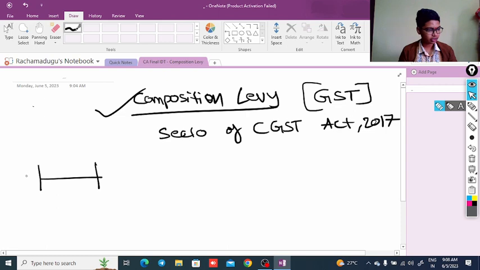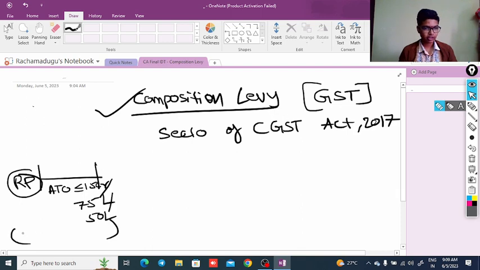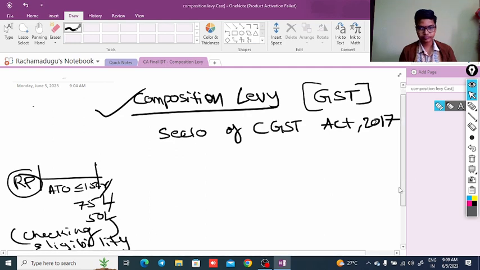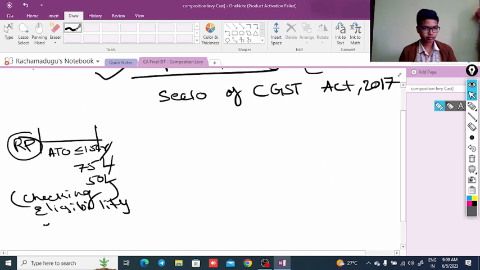Here, a registered person is trading in the business and whose annual turnover is less than or equal to 1.5 crores, or 75 lakhs, or 50 lakhs, based upon the location, for checking eligibility for composition levy.